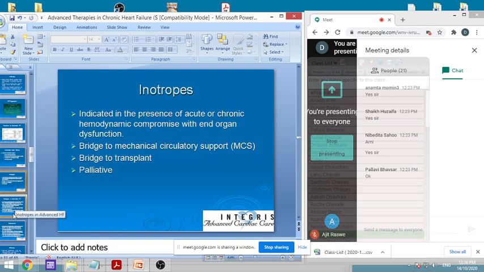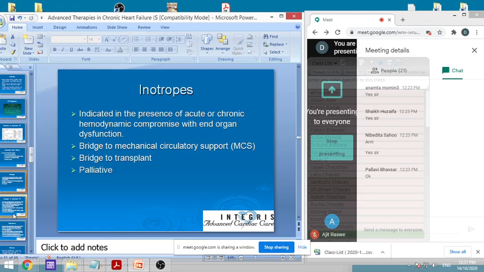Then inotropes are indicated in the presence of acute or chronic hemodynamic compromise with end organ dysfunction. Because see, the important thing is the heart is not doing its job. That means it will not be able to pump the blood properly. If the pump is not pumping properly, it will not be received by all the organs properly. If the organs do not receive it, they will have hypoxia, and because of that hypoxia these organs will be damaged.